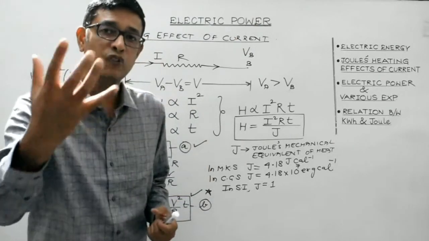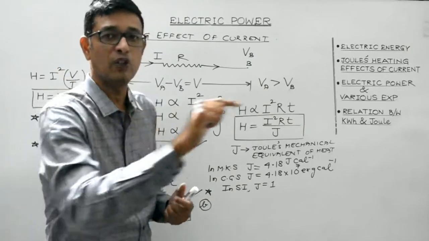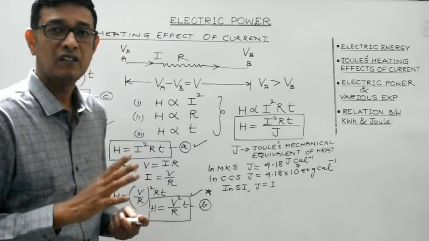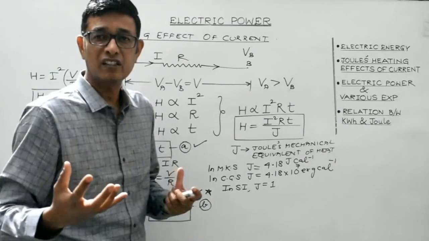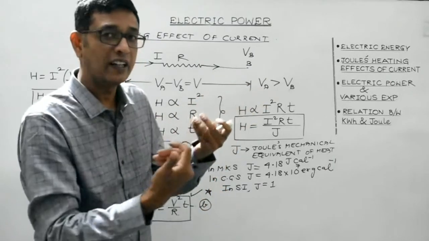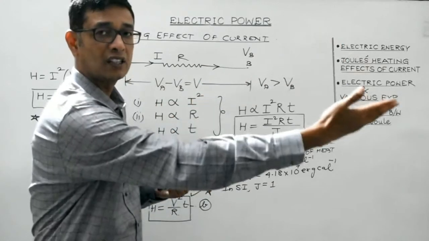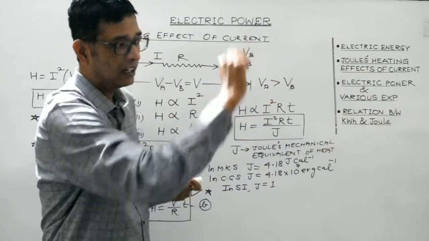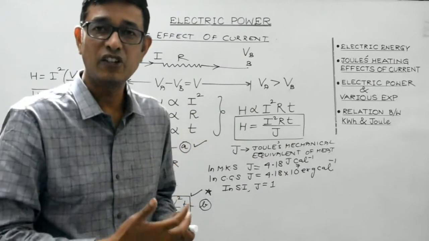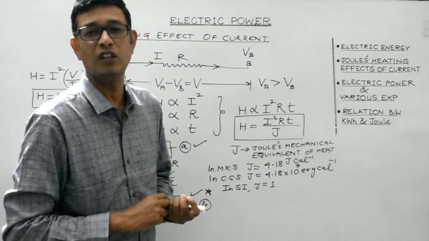And under the influence of some external source, the electrons tend to drift in a particular direction, that is from lower potential to higher potential. Now as we are aware, the electron density in conductors is very large. So during the drift of electrons, they very often collide against each other, and also while they drift from one end of the conductor to the other, they very often collide against the vibrating ions. And during each such collision, their motion gets hindered, and that is what resistance is all about.